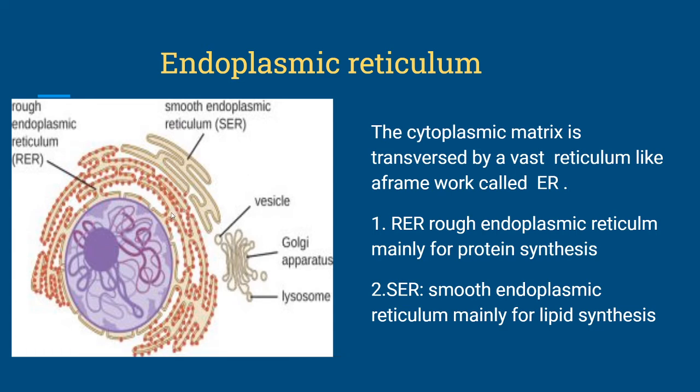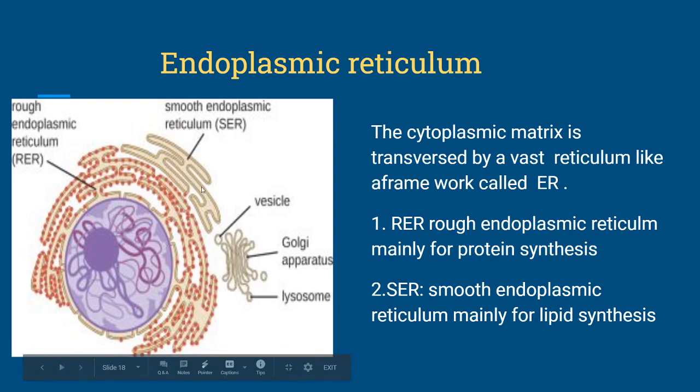These are attached to the nuclear membrane and continue to the cytoplasm. These are of two types: rough endoplasmic reticulum and smooth endoplasmic reticulum. Rough endoplasmic reticulum has ribosomes on its surface, so the main function of rough endoplasmic reticulum is protein synthesis.